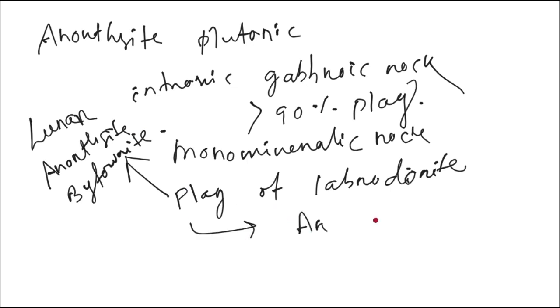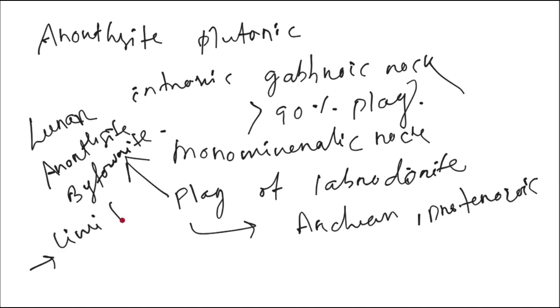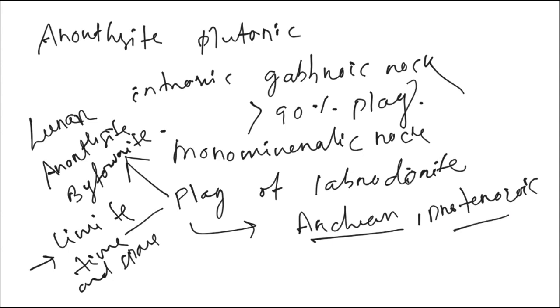In case of space, there are actually two types of anorthosite. We will go through that. The major type is associated with large mafic layered intrusions like Bushveld, Skaergaard, Stillwater. So here anorthosites are associated. The other type is non-stratified anorthosite, or group 2 anorthosite, which is very limited.